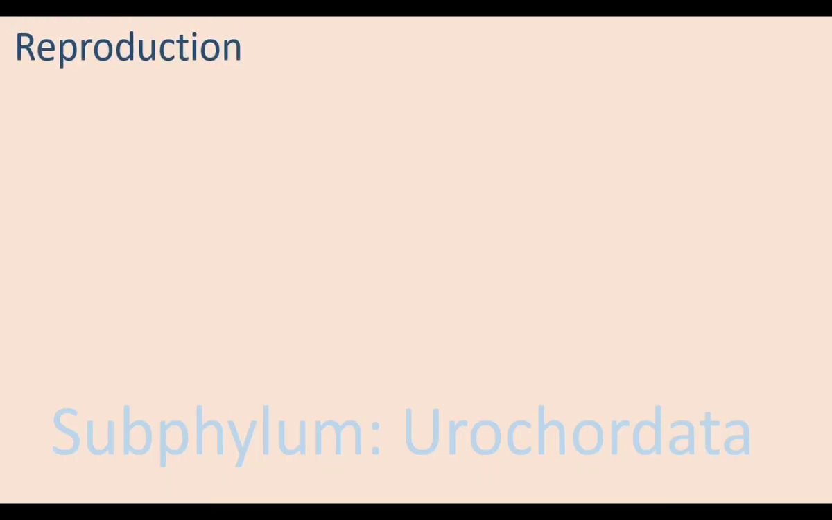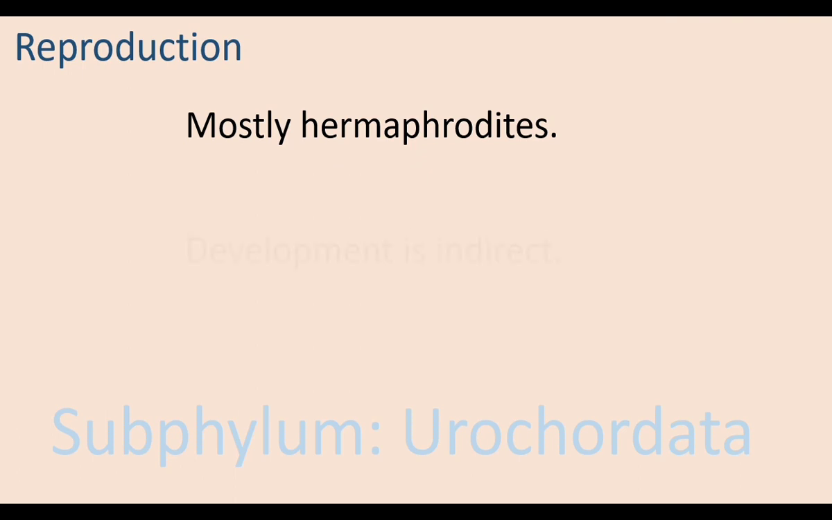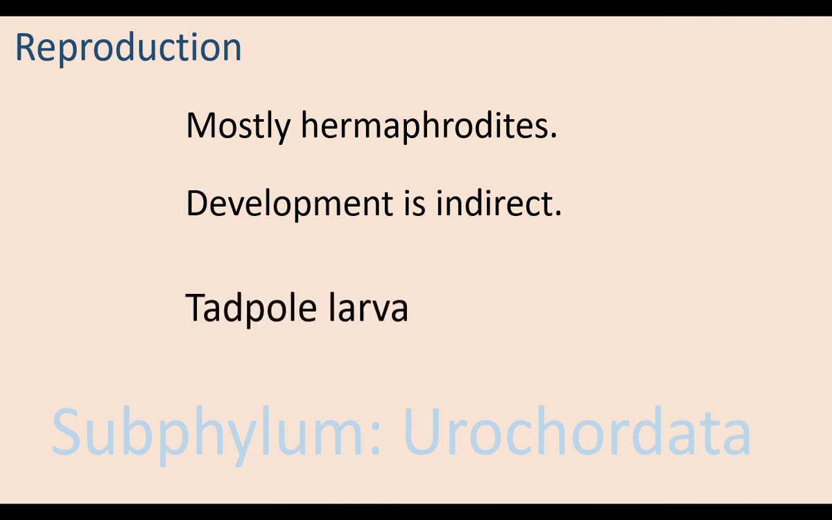Reproduction is sexual reproduction. There is no separate male and female, so they are hermaphrodites. The same individual has both male and female reproductive structures. Development is indirect. Development takes place through larval forms. The structures of larval forms are advanced when compared to the adult forms. Development takes place through a tadpole larva. The tadpole larva undergoes metamorphosis.